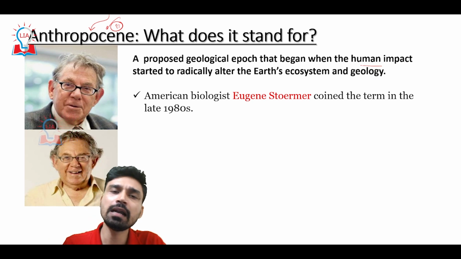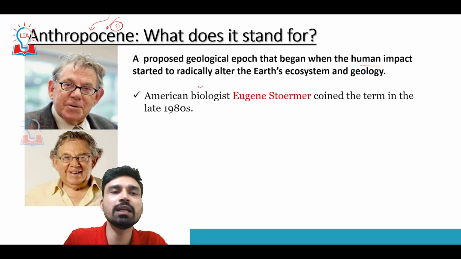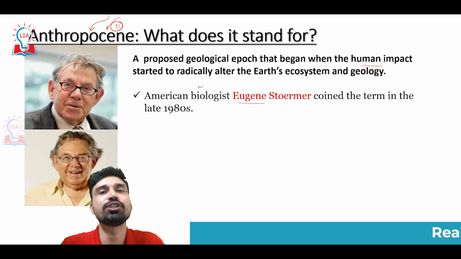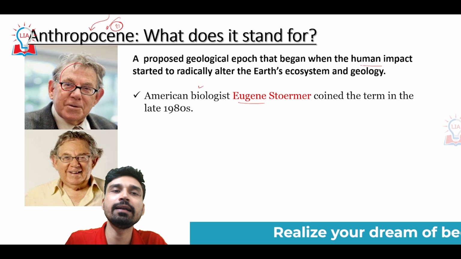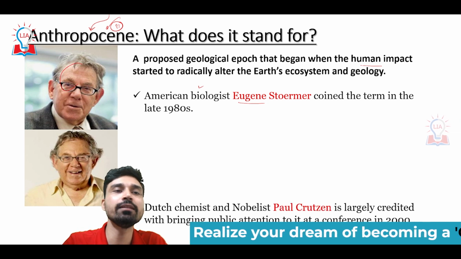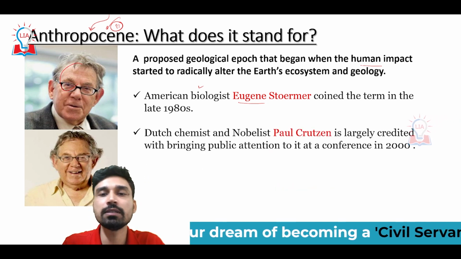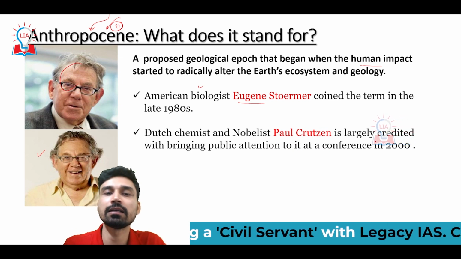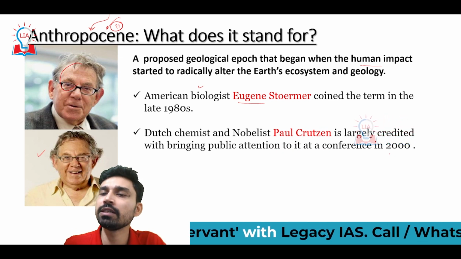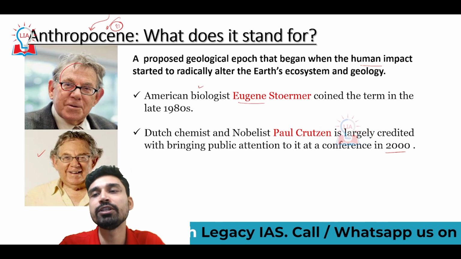In this regard, the first attempt was made by an American biologist by the name of Eugene Stoermer, who made the contribution by coining the term Anthropocene. However, it was the Dutch chemist Paul Crutzen who is largely credited with bringing public attention to the Anthropocene at a conference in 2000.